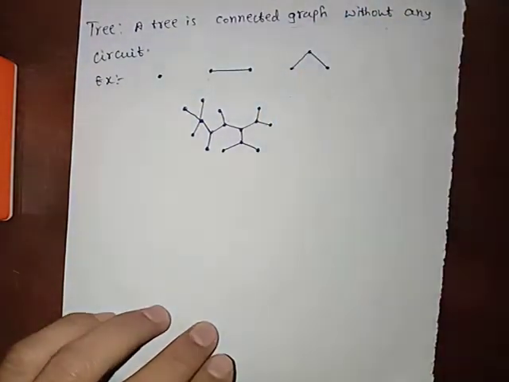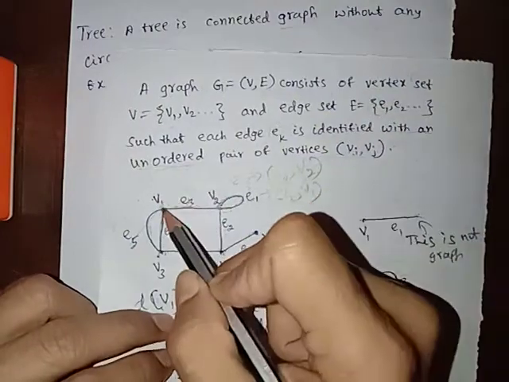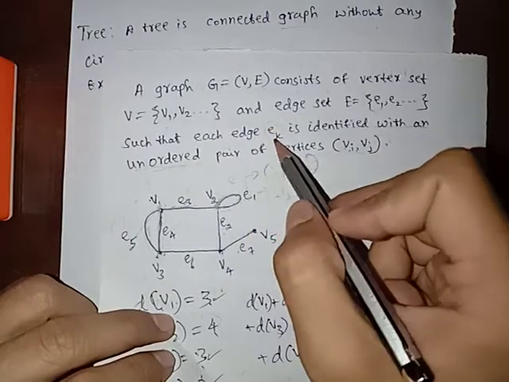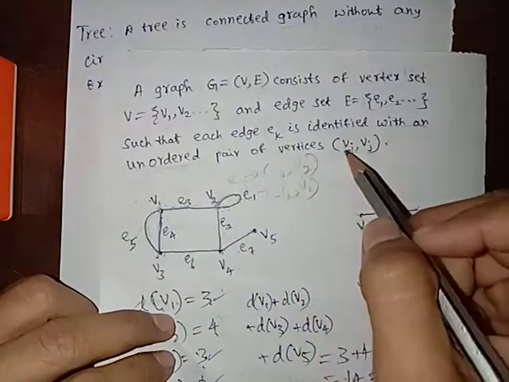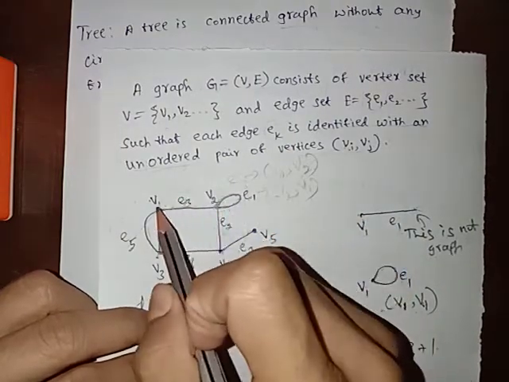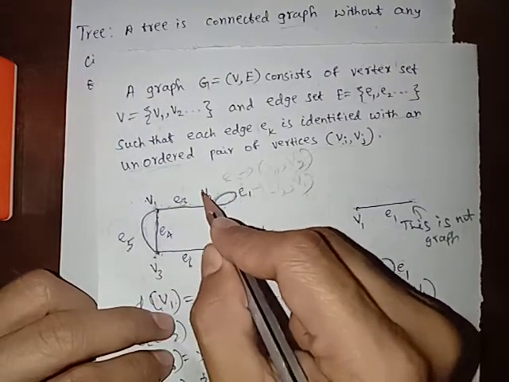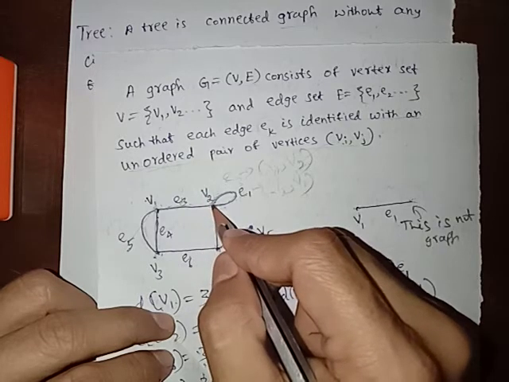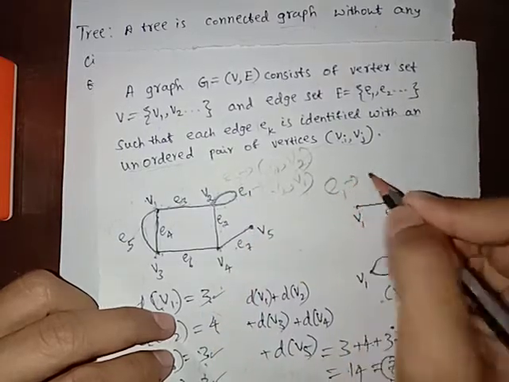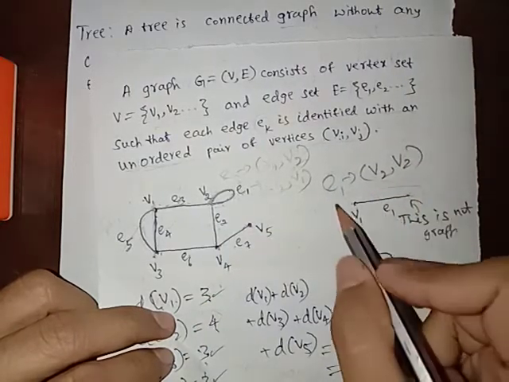Now, what is a graph? A graph contains vertices and edges. Vertices means these points and edges means connecting lines, such that each edge is identified with an unordered pair of vertices Vi and Vj. For example, an edge is in between any two vertices, or this is a self loop, which is on only one vertex, but it is identified as E1 is identified as V2 to V2.